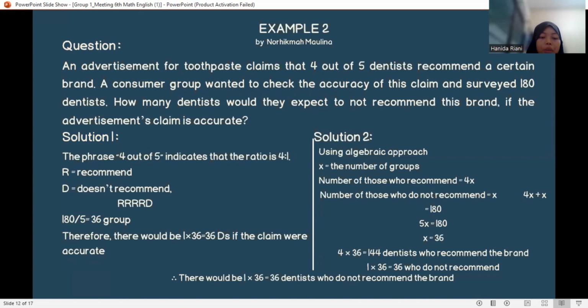Therefore, it will be 1 times 36 equals 36 who recommended, if the claim were accurate.